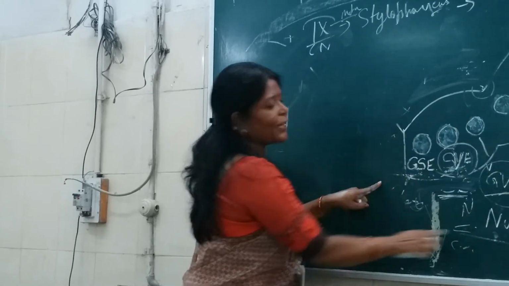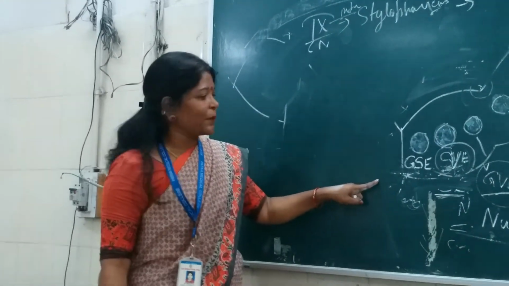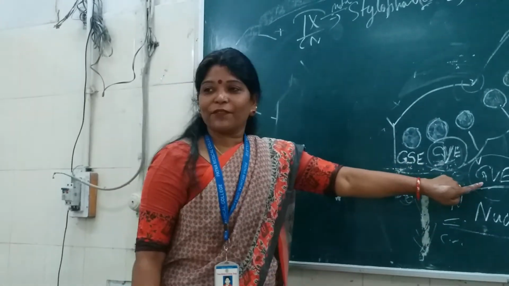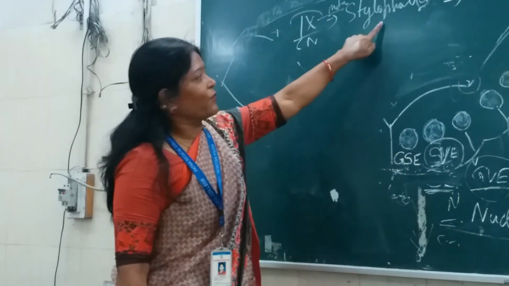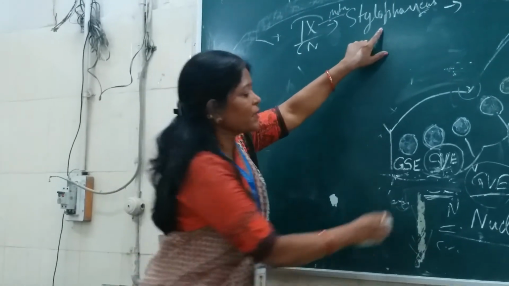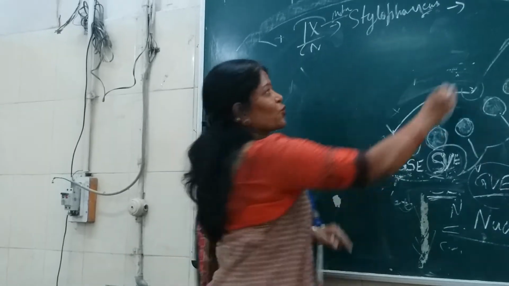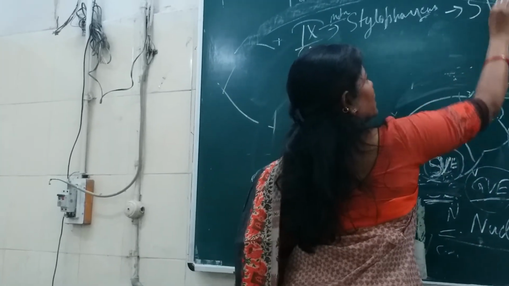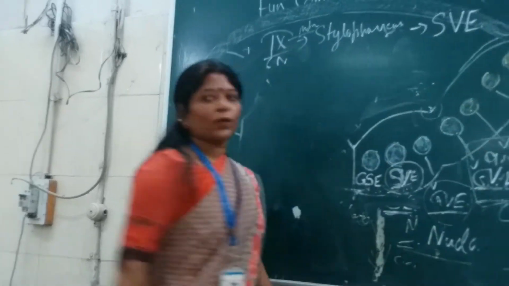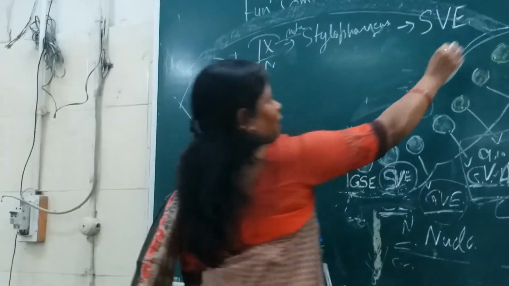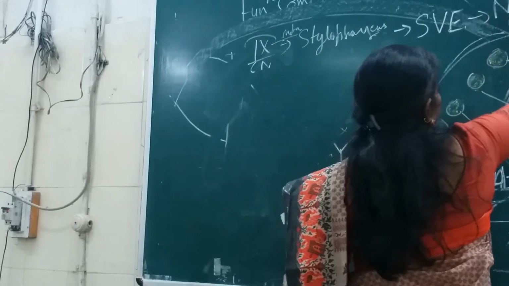Only 3 columns are there for the efferent: general somatic, special visceral and general visceral efferent. So for this function, stylopharyngeus, because it is the special visceral derivative or the branchiogenic derivative, you will put here SVE. And the nucleus which is responsible for this supply will be what? Nucleus ambiguus.